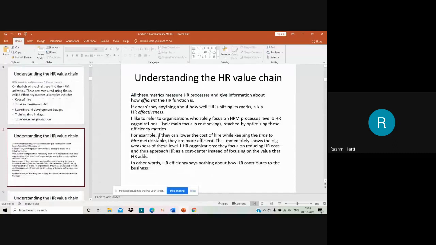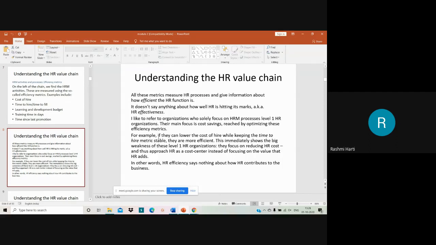So all these metrics measure HR processes and give information about how efficient the HR function is, right? It does not say anything about how well HR is hitting its mark, as well as similarly HR effectiveness. So I like to refer to an organization that solely focuses on HR processes as a level 1 HR organization. The main focus is cost saving. Now please understand here, the main focus is cost saving reached by optimizing the efficiency metrics.